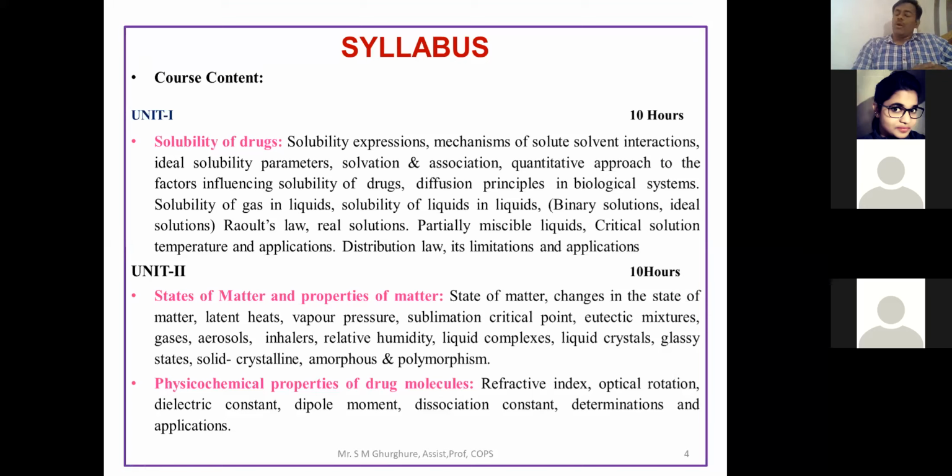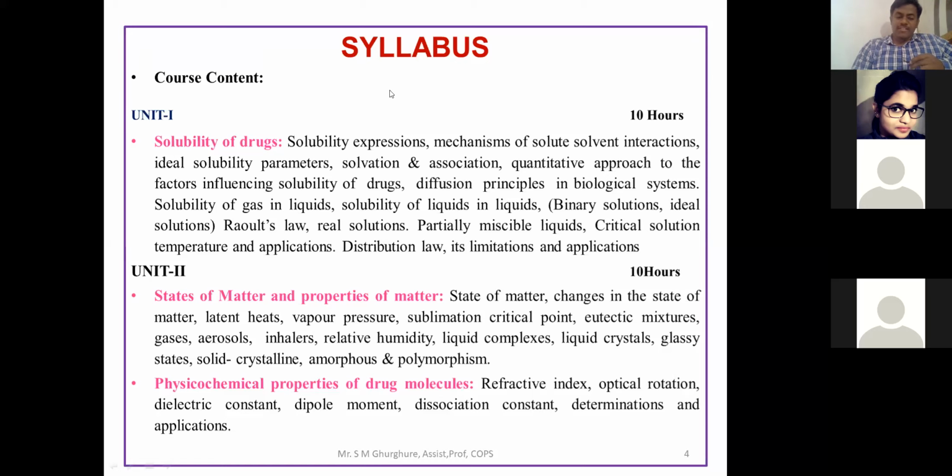And then afterwards, Raoult's law, because Raoult's law was already studied, that part we are going to focus on here. And then the distribution law, also known as the partition coefficient law. Then its limitations as well as its approaches, and why the partition coefficient is important, because the pK value is important for the formulation of any type of drug. That part particularly we are going to focus on in this solubility chapter.